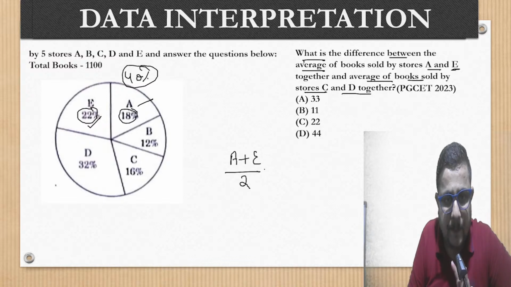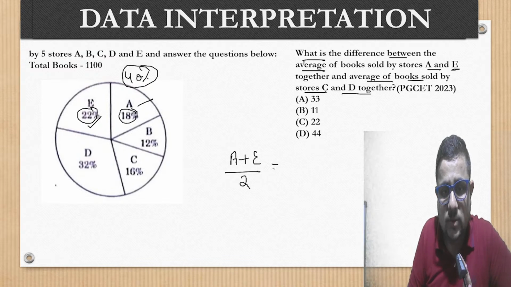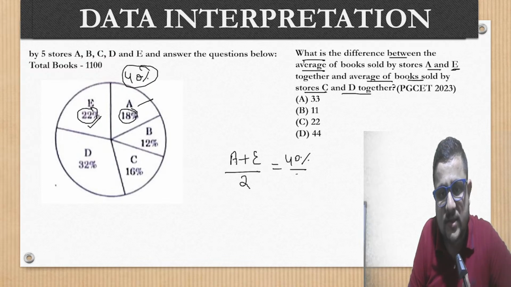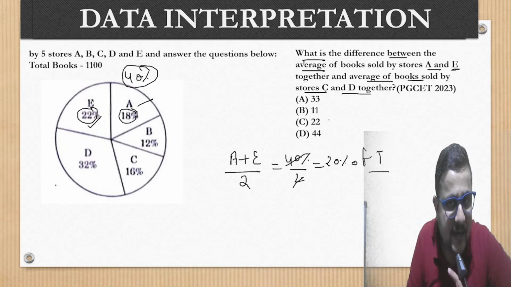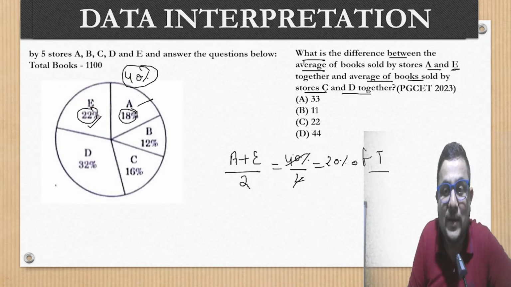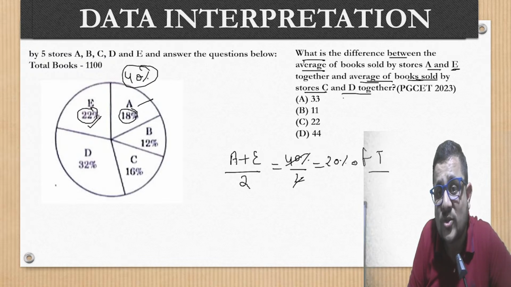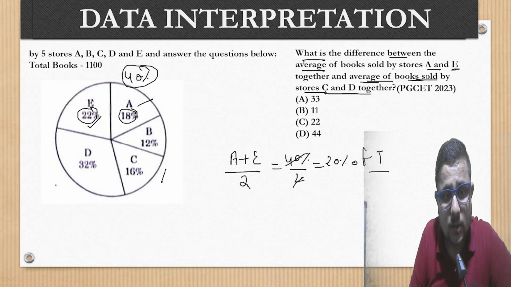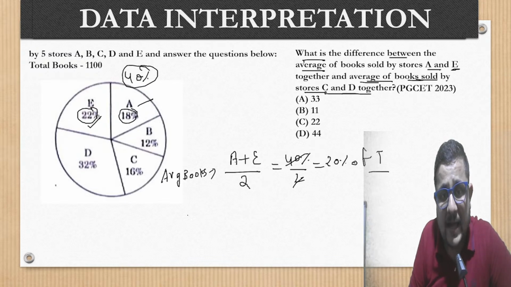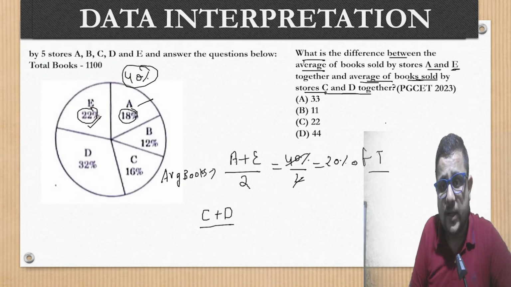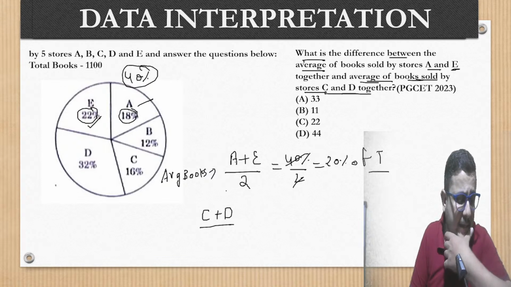Right? 40%. So A plus E, 40%. Average books will be 20% of the total. Fine. We need to find out the difference. For that, we must know first how many books are sold, and the average books sold by C and D. So if we talk about C and D, is this clear?